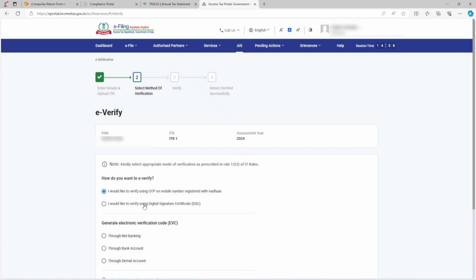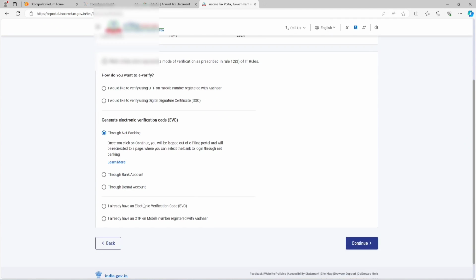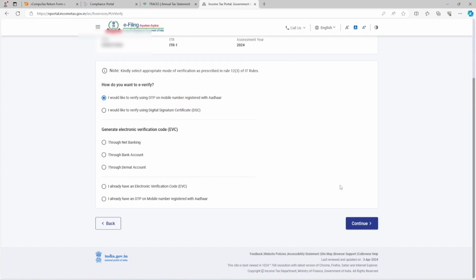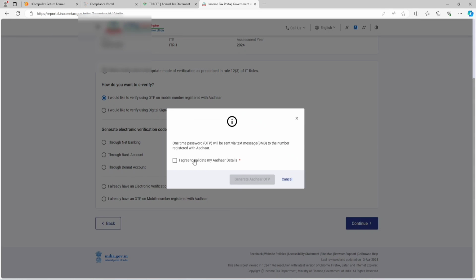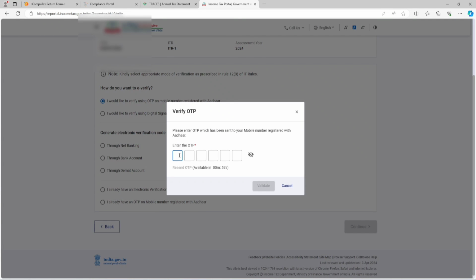Aadhaar OTP, digital signature, bank EVC, DMAT EVC, many options are coming here. We are going to use Aadhaar OTP. I click on it, then click on continue. I agree, generate Aadhaar OTP. You will get one OTP on the mobile number which you have given to your Aadhaar, and you need to enter that OTP and then click on validate. After clicking validate, it will ask whether you are sure to submit this return. Then you have to confirm and submit the return.